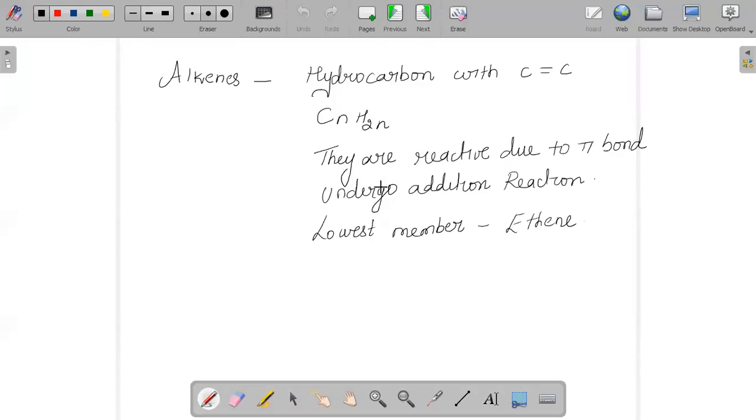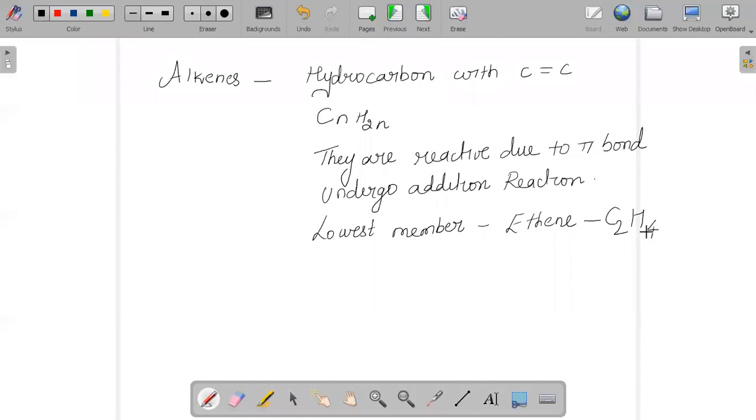For example, the lowest member of the alkenes is ethene, and the formula is C2H4.